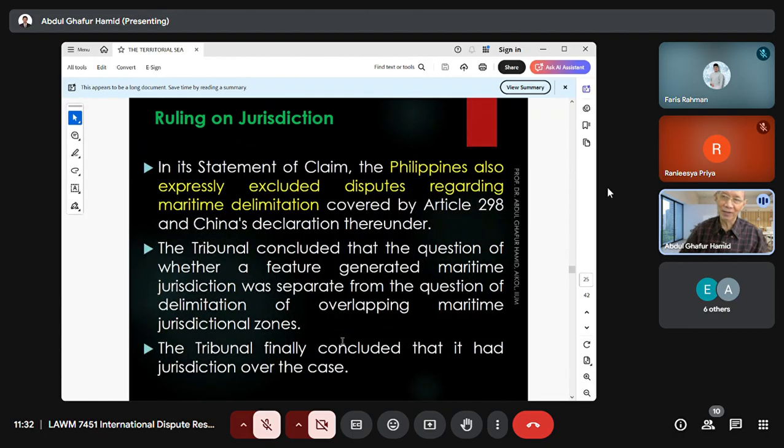The third point: also in the statement of claim, the Philippines expressly excluded disputes regarding maritime delimitation. The case is not about maritime delimitation. It has nothing to do with maritime delimitation. And the Philippines very clearly excluded disputes over maritime delimitation. That is why the tribunal concluded that all the 3 objections China made against the jurisdiction of the tribunal are rejected, and the tribunal finally decided that it had jurisdiction over the case.